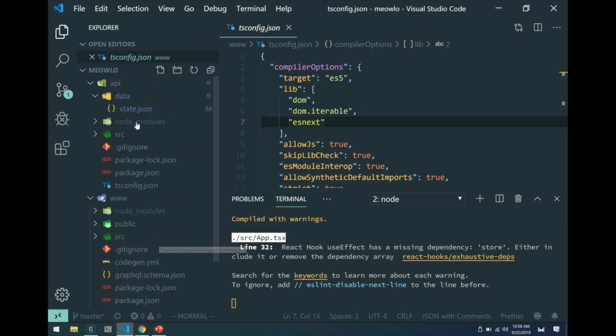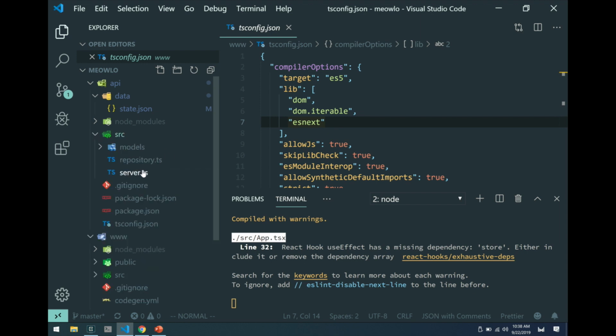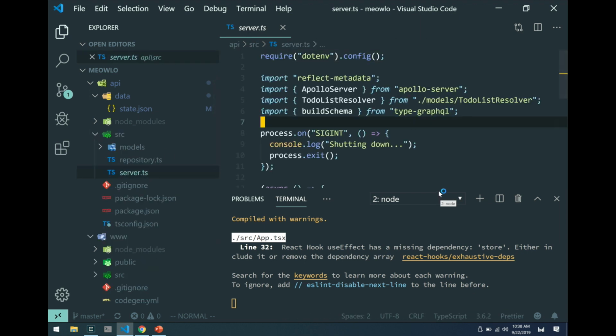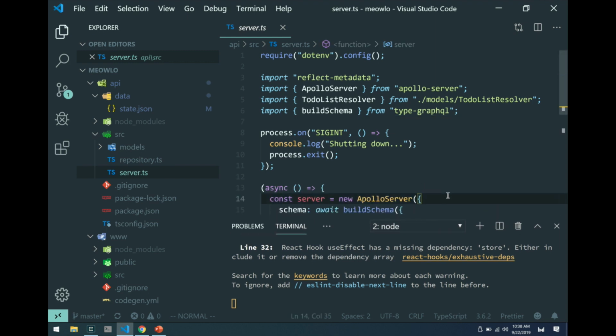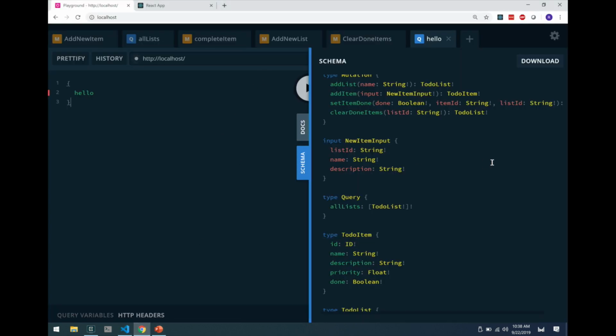Okay, so let me show you the server. How did we set this up? Actually, how about this? Let me show you the API breaking change first, and then with whatever time we have left over, I'll tour through the rest of the code, because I promised that was the whole point of this, right? So the API that I'm going to break is the one that uses this thing, add item. Let's break this API right here. Okay, so when I add a new to-do item to an existing to-do list, let's break this API by requiring that the new item input take a fourth parameter.